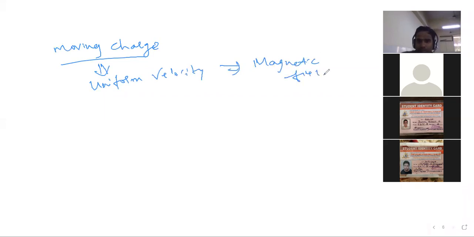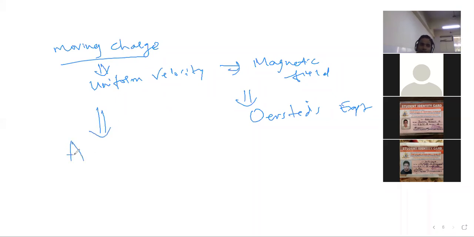And that is why in the early 19th century there was Oersted's experiment, right? You all remember Oersted's experiment, and that led to understanding that not only a magnet, but a current carrying conductor can also produce a magnetic field.